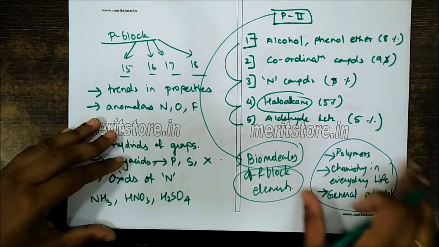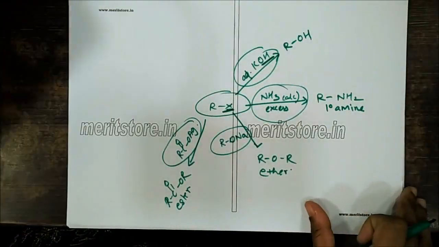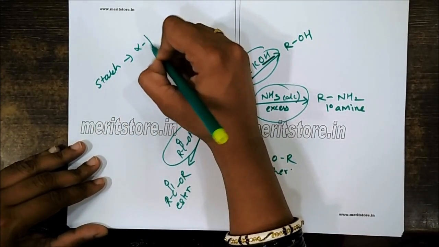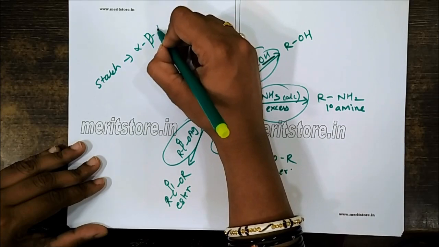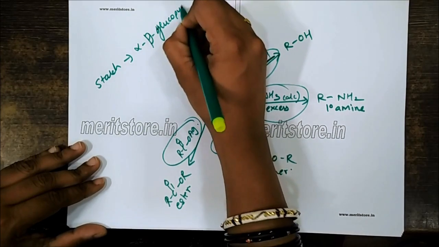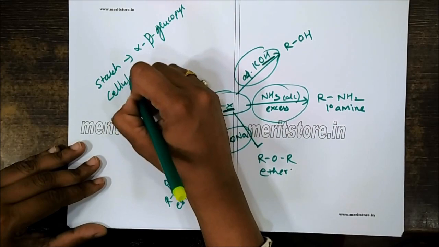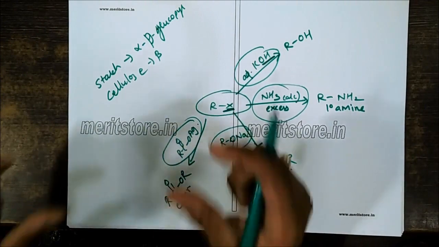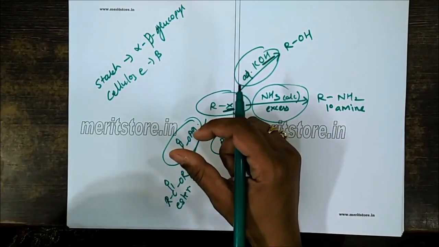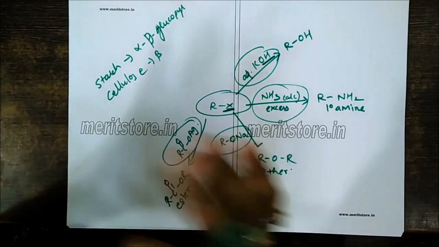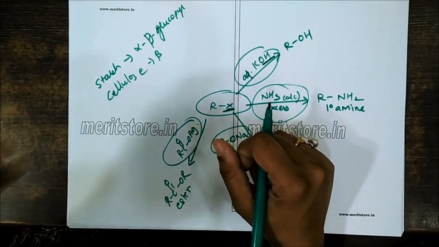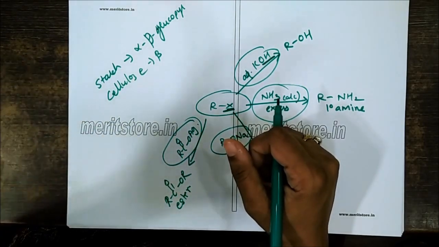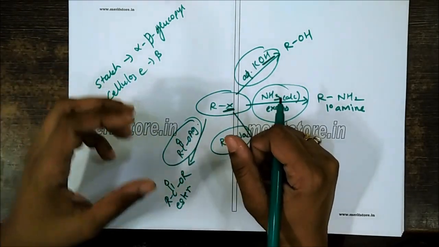For example, if we talk about starch, we call it a polymer of glucose, but it is a linkage of alpha D glucopyranose. And when you talk about cellulose, it's a combination of beta D glucopyranose. So these are the small things that the student has to focus on while solving the MCQs, because for biomolecules, rather than remembering the entire structures, the student has to focus on what kind of linkage is present in those structures and what the highlight features of that structure are.